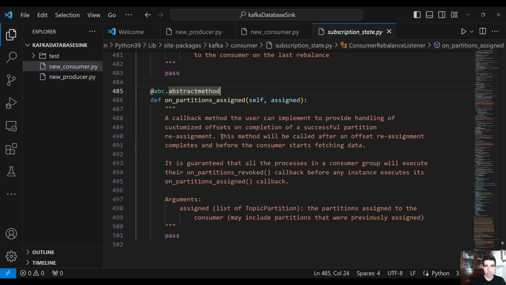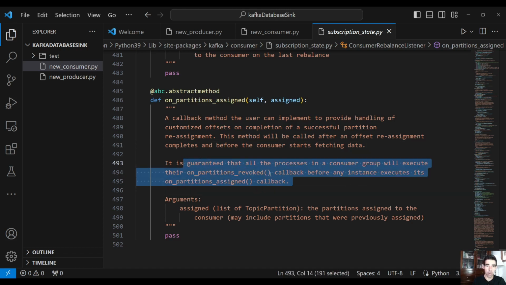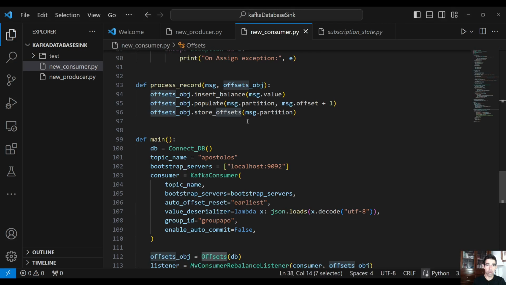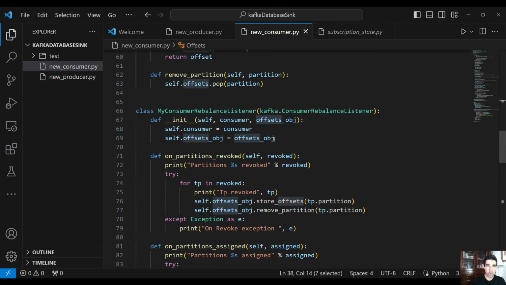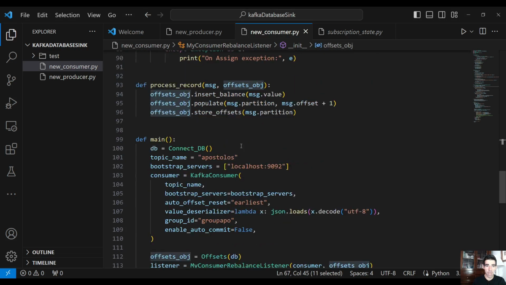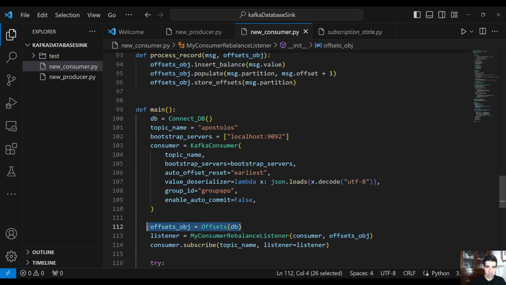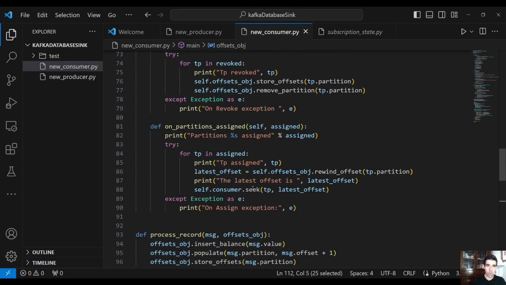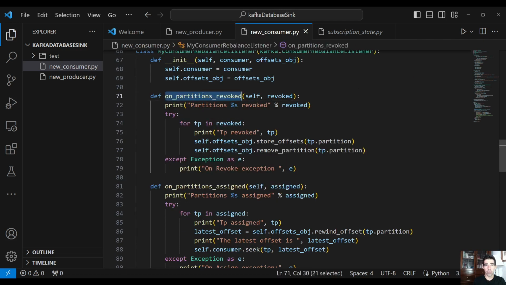And as it says, this method will be called after an offset reassignment completes and before the consumer starts fetching data. It is guaranteed that all processes in the consumer group will execute their onPartitionsRevoked callback before any instance executes its onPartitionsAssigned. Let's go back to our consumer. And here, as you can see, we have the init function that we pass the consumer and the offset object that we created here. And we also implement those two functions, onPartitionsRevoked. That's the important part here.